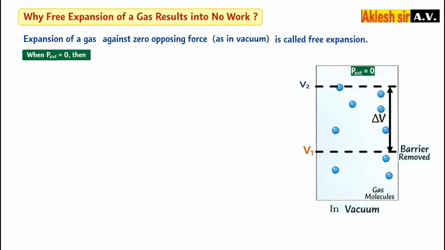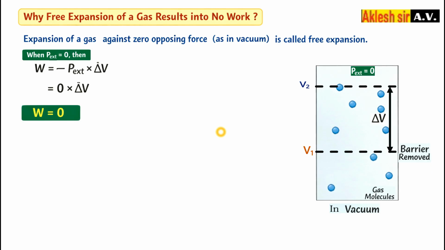Since P external is zero, remember this much: in vacuum the external pressure is always zero. Then we know the formula we have derived, W is equal to minus P external into delta V. So instead of P external you will write 0 there, so 0 into delta V. So what is the answer? 0. So you can say that zero work is done when the gas expands in vacuum.